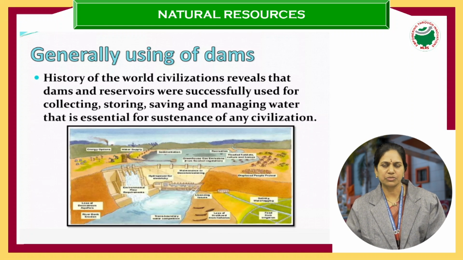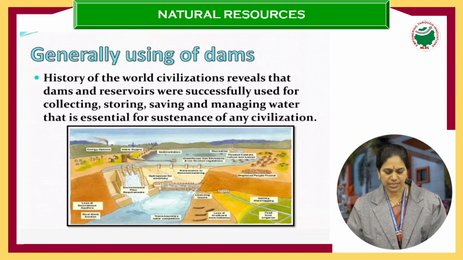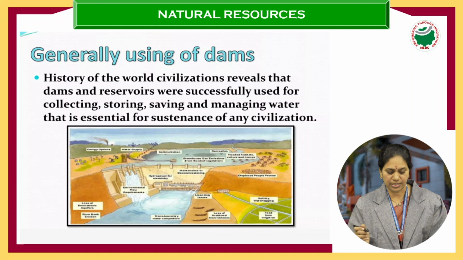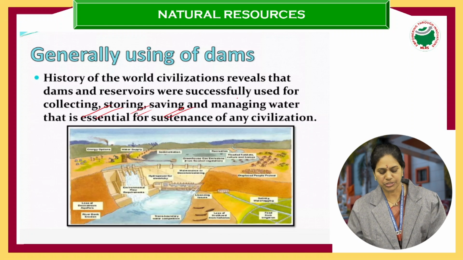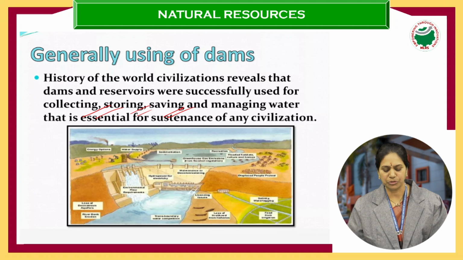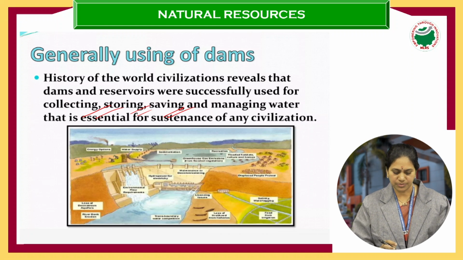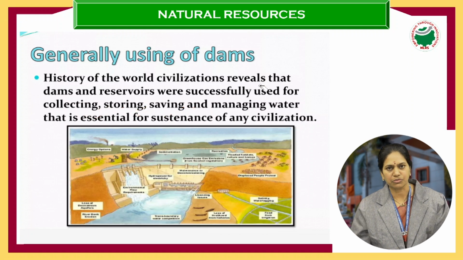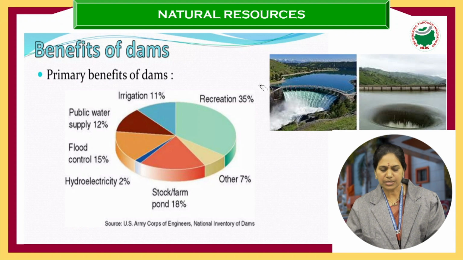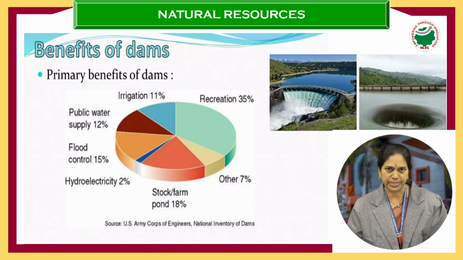Then when people understood the importance of water, they started conservation of waters. So one major aspect of the conservation of water is the construction of dams. They started construction of dams for collecting, storing, saving and managing water, which is essential for the sustenance of human civilization. Civilization started very near to the water sources only. Okay. So when we come to the benefits of dams, what are these benefits? Why do we have to go for construction of a dam?